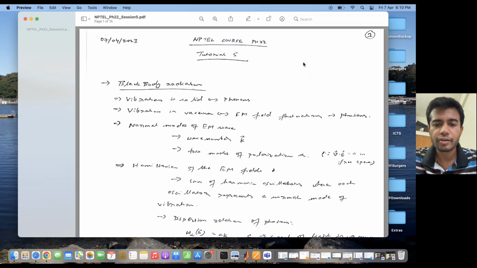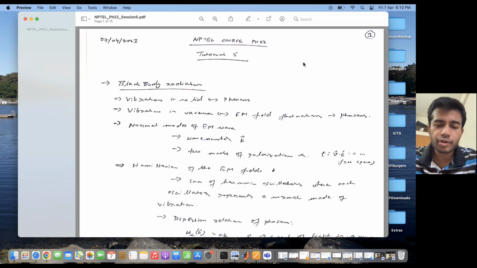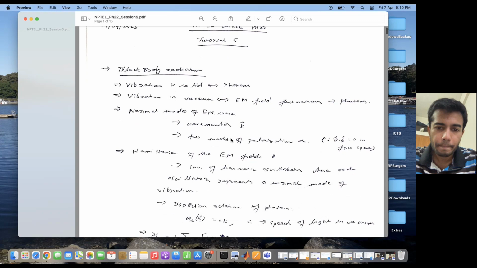So if I consider a vibrating electromagnetic field, the normal modes of that field can be quantified by two quantities. One is the wave number of the EM wave which propagates as a result of that vibration, and the other is the modes of polarization of the electromagnetic wave. Now, since in vacuum the divergence of the electric field is equal to zero, there can be only two modes of polarization, and we denote the modes of polarization by alpha and the wave number by k.